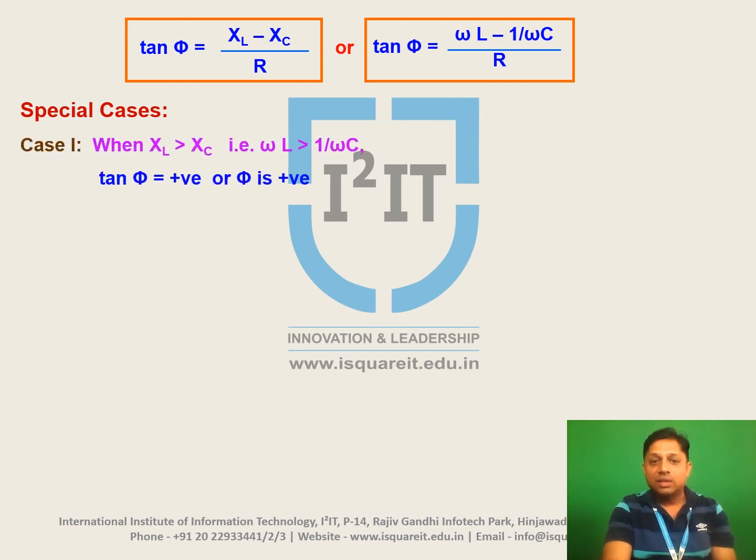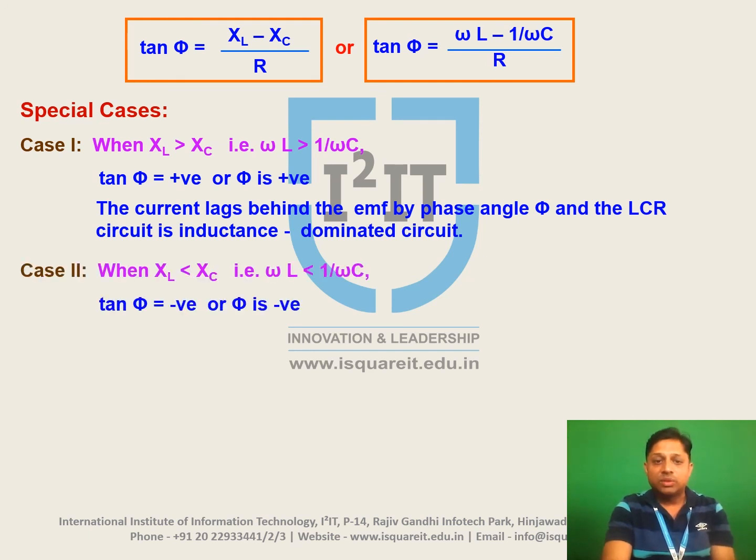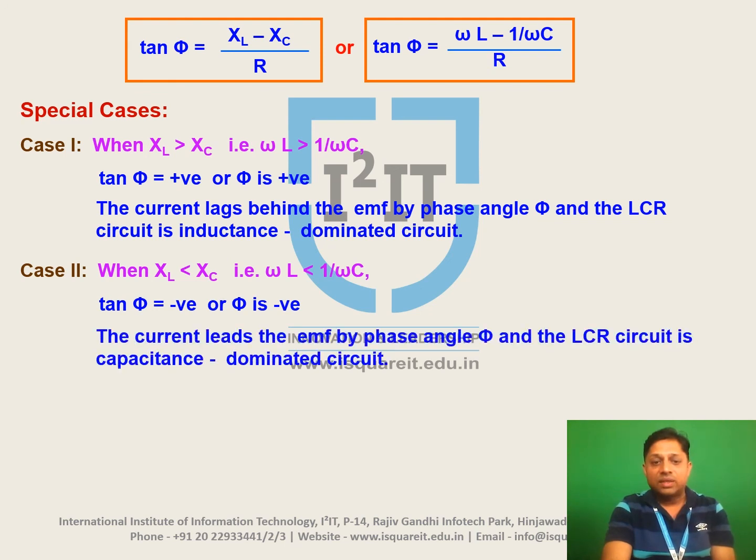So in that there are three possibilities, depending upon the net reactance. Circuit acts as an inductive circuit, capacitive circuit, or a pure resistive circuit. In case 1, if inductive reactance is greater than capacitive reactance, then circuit acts as an inductive circuit. So tan phi is positive. In second case, it may be possible that capacitive reactance is greater than inductive reactance. So in this case, circuit acts as a capacitive circuit. In this case, tan phi is negative.